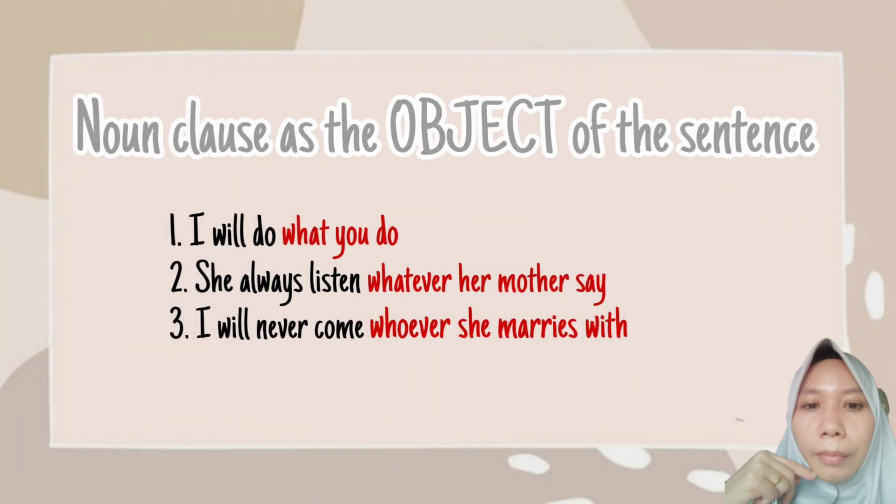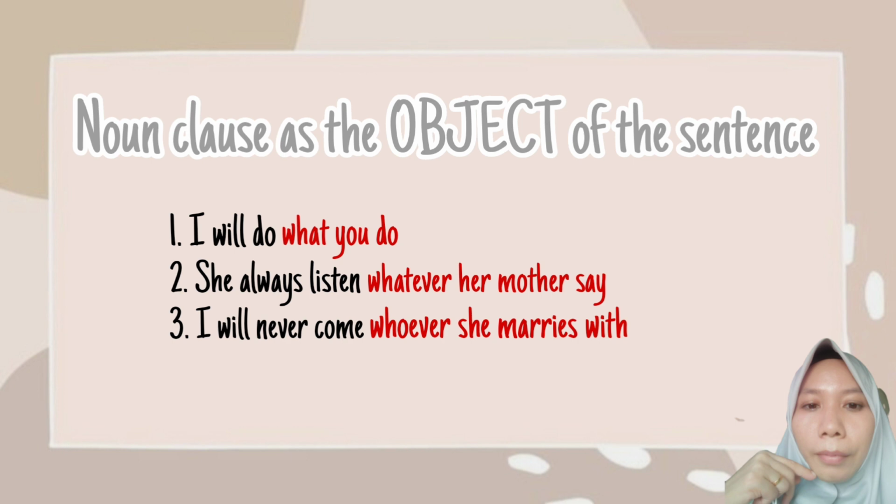Noun clause as the object of the sentence. In this slide, I present 3 sentences which contain the noun clause as the object of the sentence. We go with sentence number 1. I will do what you do. What will I do? I will do what you do.